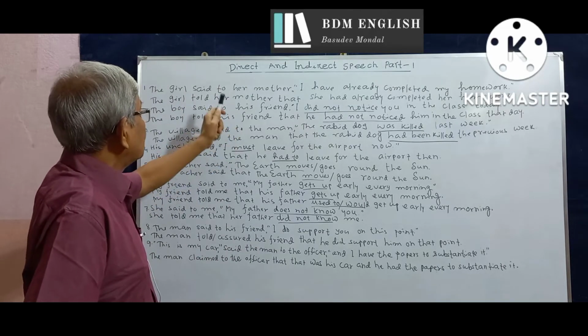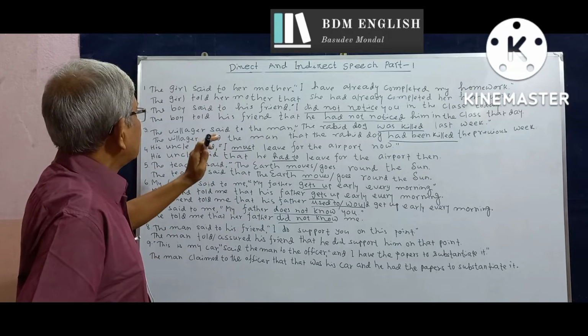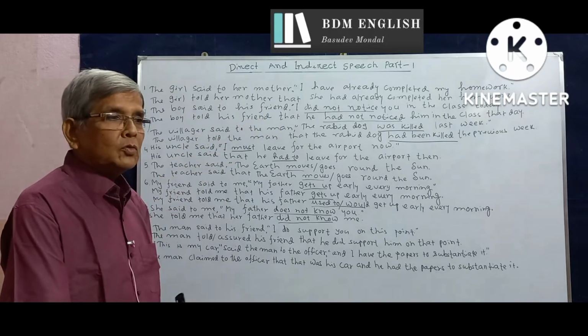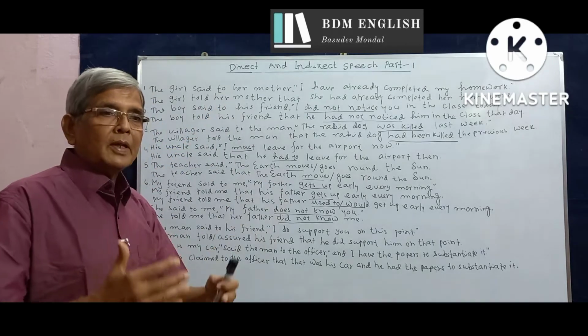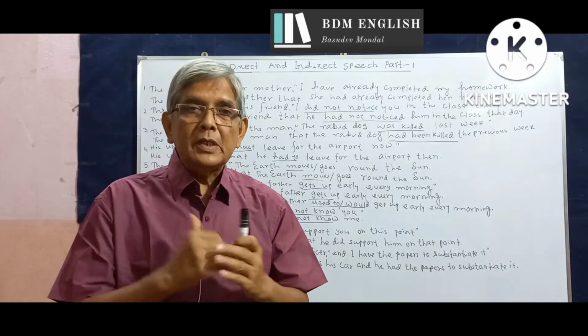We know, as I discussed in the previous video, that the reporting clause, the introductory clause, tells us who said the quoted words to whom. And this clause becomes the principal clause of the complex sentence in the indirect speech.